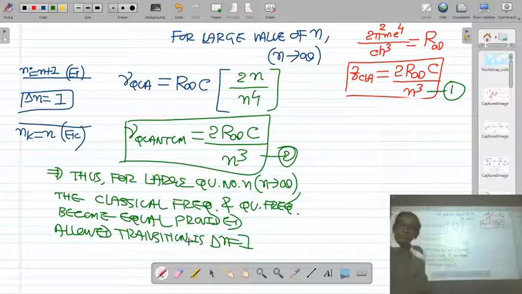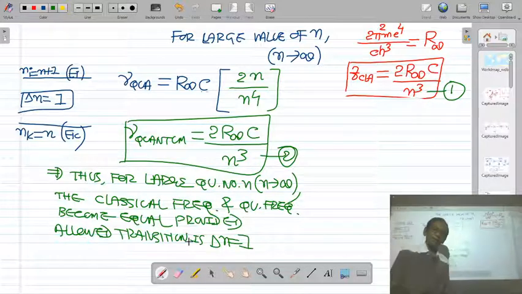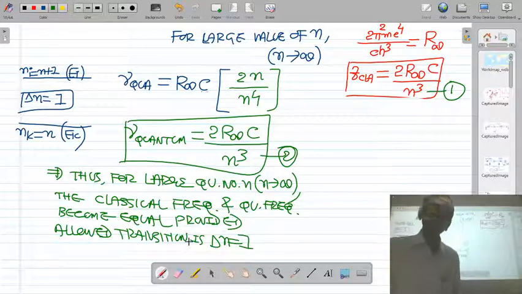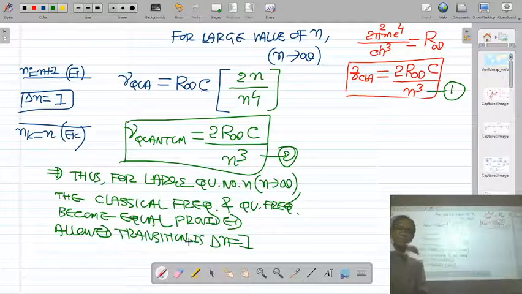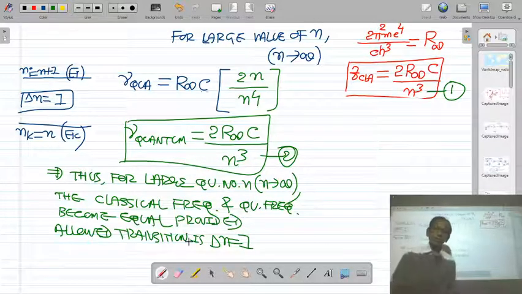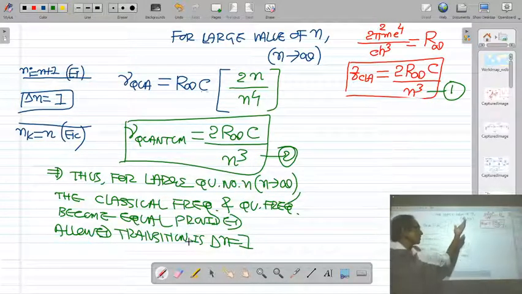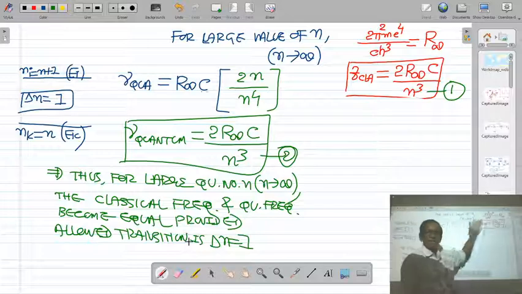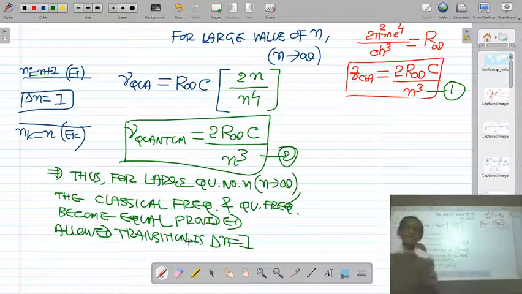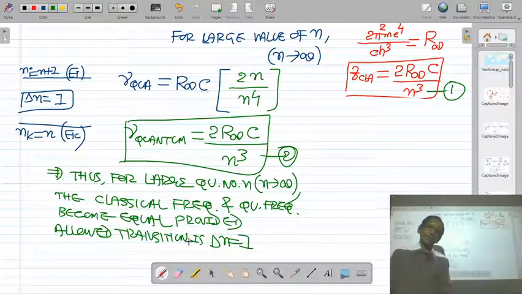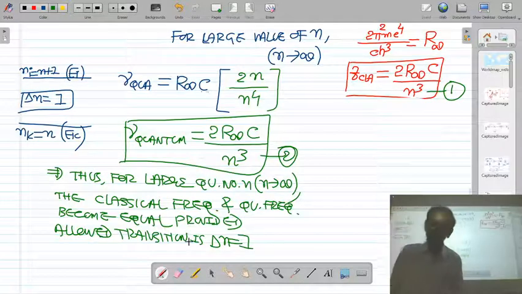Okay, so we have proved that according to Bohr's correspondence principle, for small quantum number, the predictions of quantum theory do not agree with the predictions of classical theory. But for higher quantum number, in the limit of highly excited state, n tends to infinite, the results of quantum theory coincide with the results of classical theory. Thank you. So this is the end of this topic.